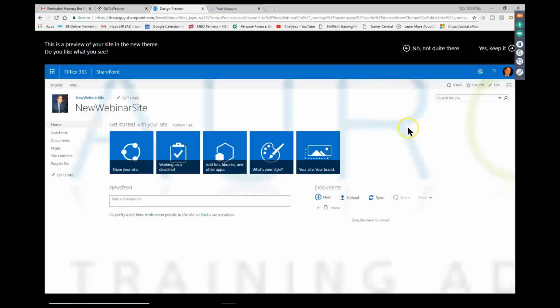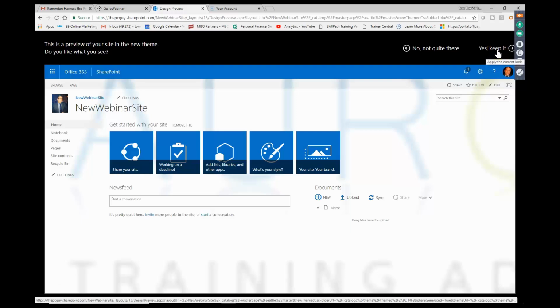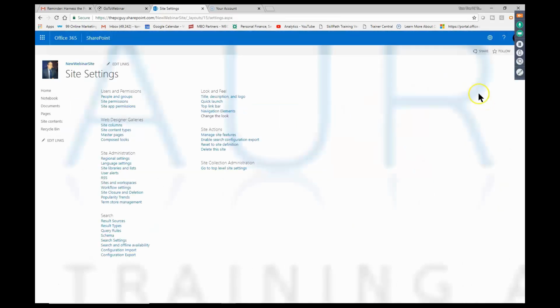And then I kind of like the way that looks, so I'm going to say yes and keep it. If I didn't like that, I would say no and go back, but we'll say yes and keep that. That's fine. Good. Now, the way I got there was I picked the settings wheel and I picked change the look. So that's probably one of the first things you want to do.